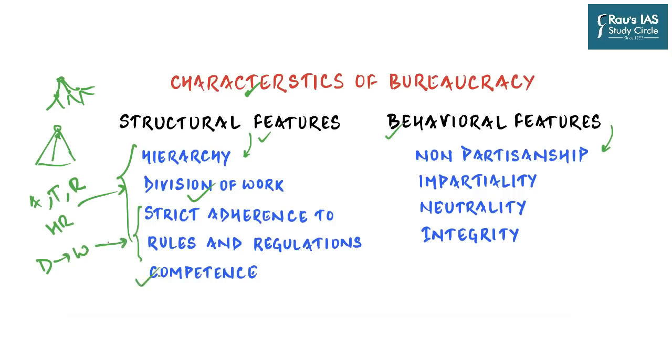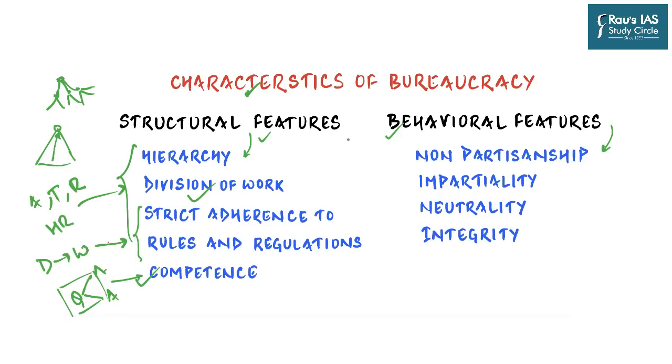Then last but not the least is the requirement of competence, which is basically qualifications which are clearly laid down for every job and position. Selection and promotion is based upon the competence of civil servants. Now this is also done to counter a lot of unethical activities, for example, nepotism and favoritism. So if you have laid down strict qualifications for each post and posting, you will ensure a minimum quality of appointment to each and every position.